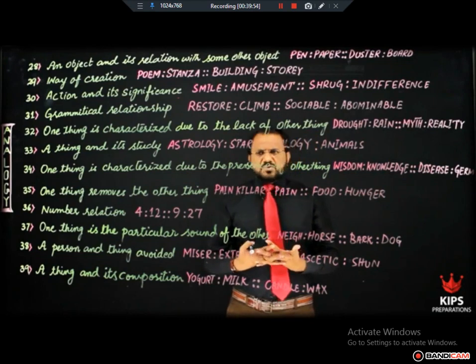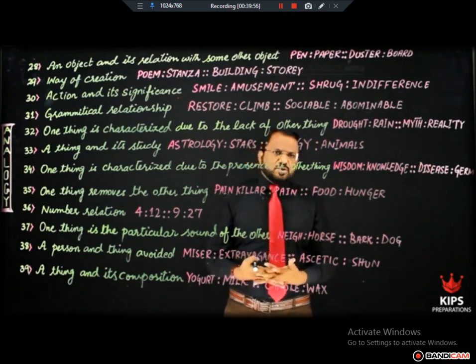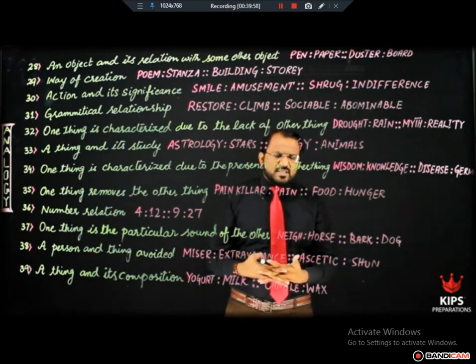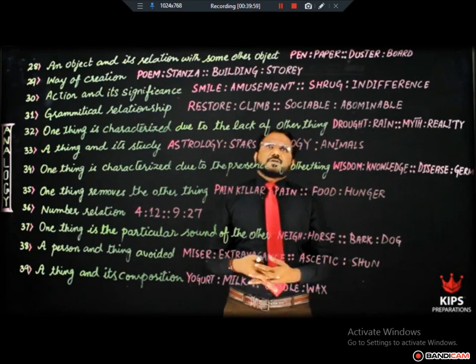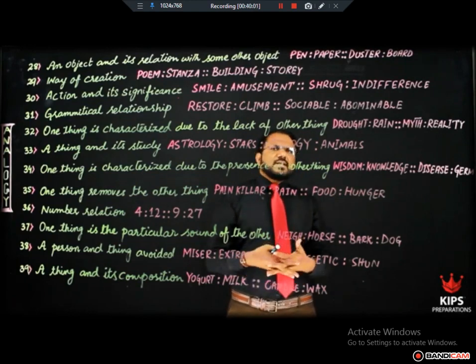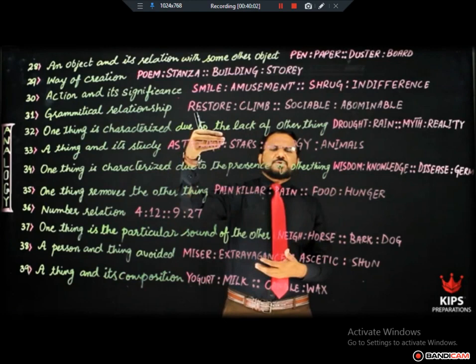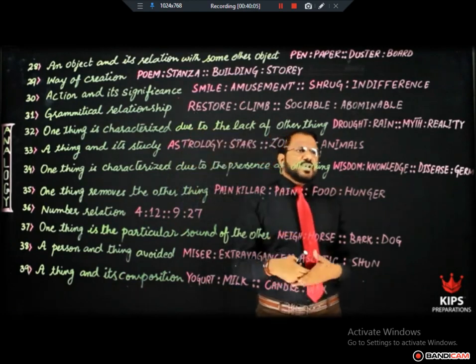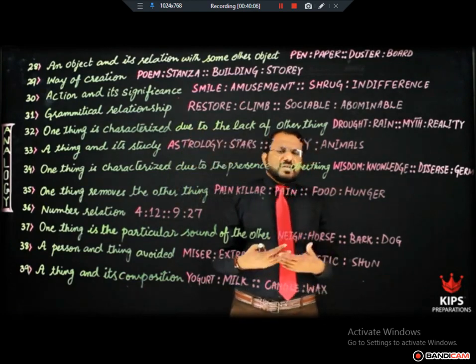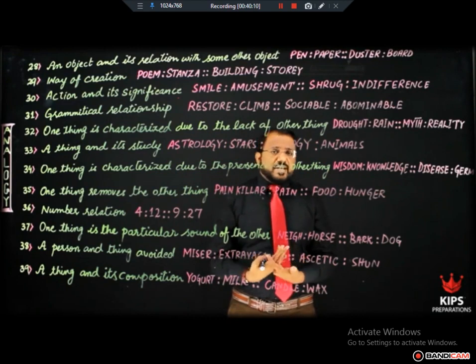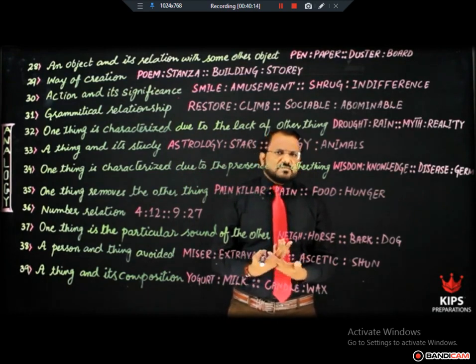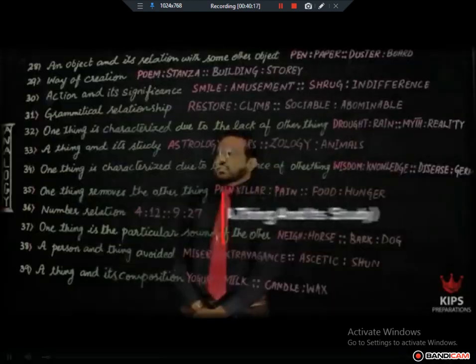Myth is a tradition, a story that does not have any scientific solid reason behind it. In the same manner, one thing is characterized due to the lack of another thing. You have some other examples as well. For example, lack of care causes accident.